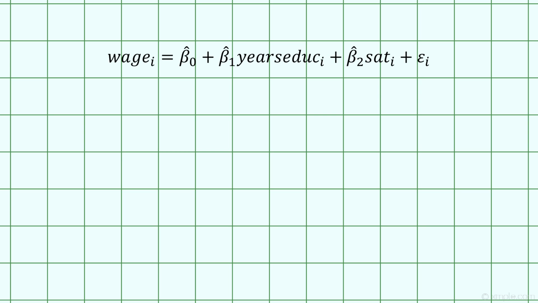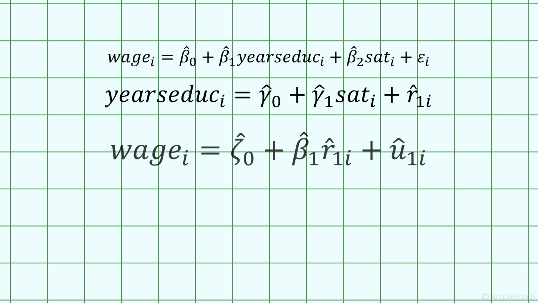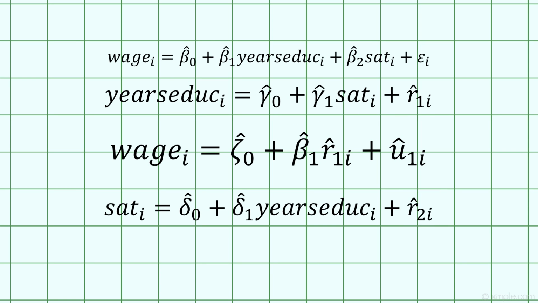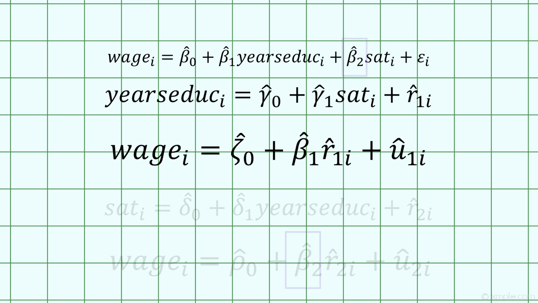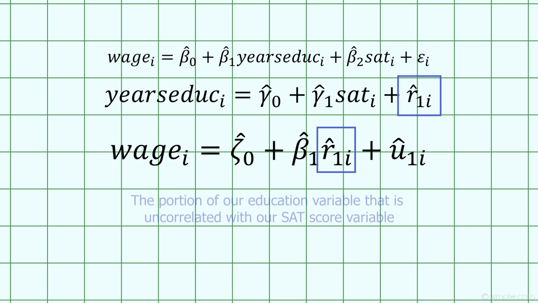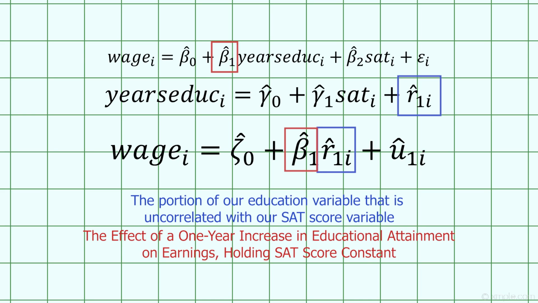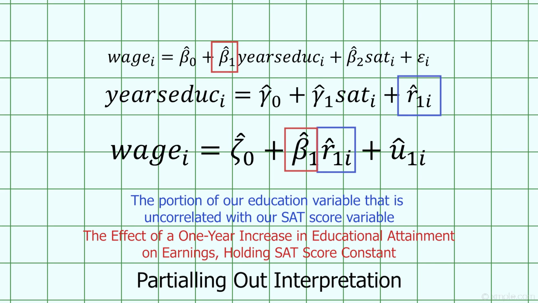Why does this matter? Going back to our education example, we'd calculate the effect of education on earnings after controlling for SAT score by first running this regression, then regressing earnings on these residuals like this. We could also run this regression and use these residuals to find the effect of SAT score on earnings after controlling for differences in education. This works because this residual can be thought of as the portion of education that is uncorrelated with SAT score. So this coefficient becomes the earnings effect of a 1-year increase in education after controlling for SAT score. This is called the partialing out interpretation of multiple regression.